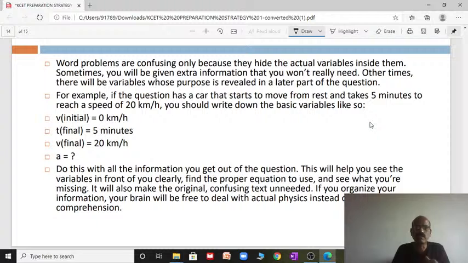So do this with all the information you get out of the question. This will help you to see the variables in front of you clearly. Find the proper equation to use and see what you are missing. It will make the original, confusing text unneeded. In the question, sometimes to confuse you, they will give you some information not needed for that problem. So that's why you need clarity. If you organize your information properly, your brain will be free to deal with the actual physics, right?